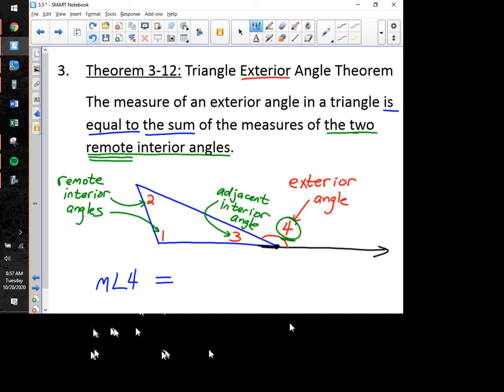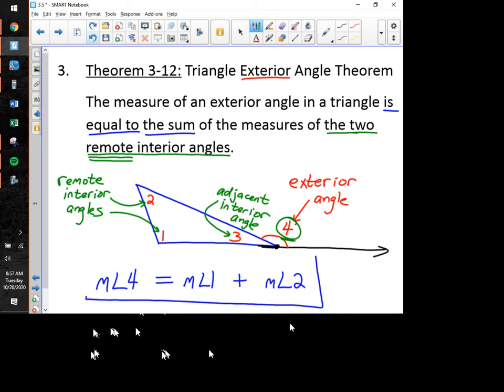So that means that I'm adding 2 things together. And the sum of what? The sum of the measures of the 2 remote interior angles. And the 2 remote interior angles were angle 1 and angle 2. So the measure of angle 4 is equal to the measure of angle 1 plus the measure of angle 2.